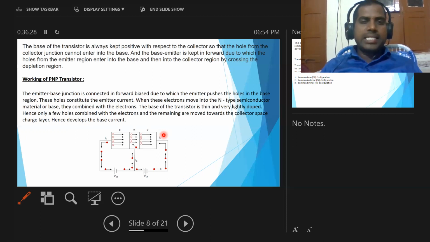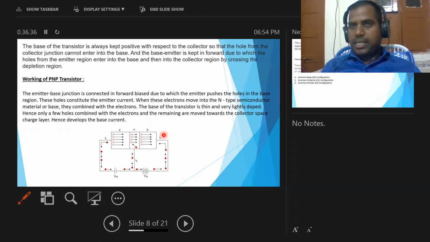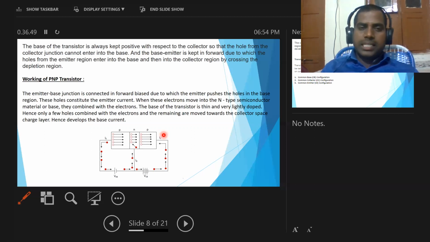Now the base of the transistor is thin and very lightly doped, so in the base region there are only a few electrons. So only a few holes combine with the electrons, and the remaining holes move towards the collector's space charge layer, hence developing the base current.